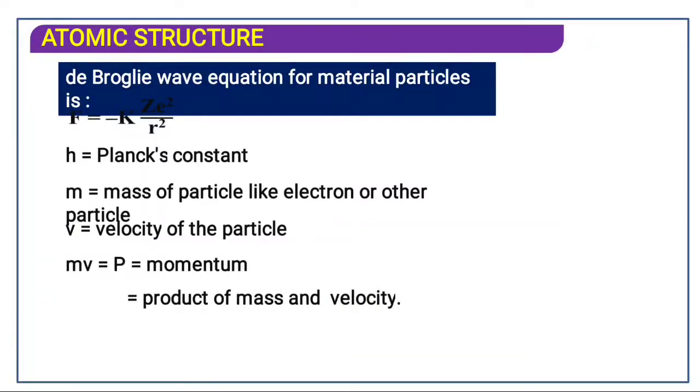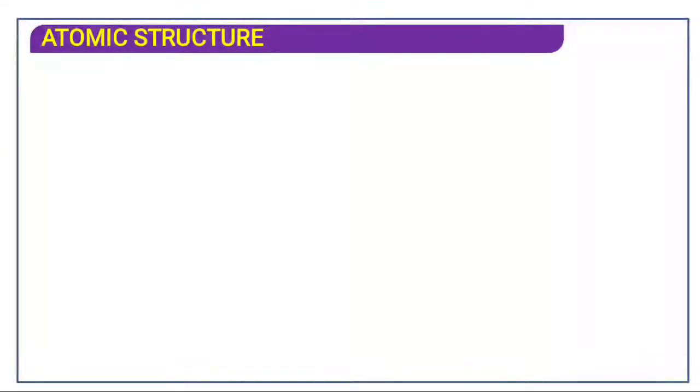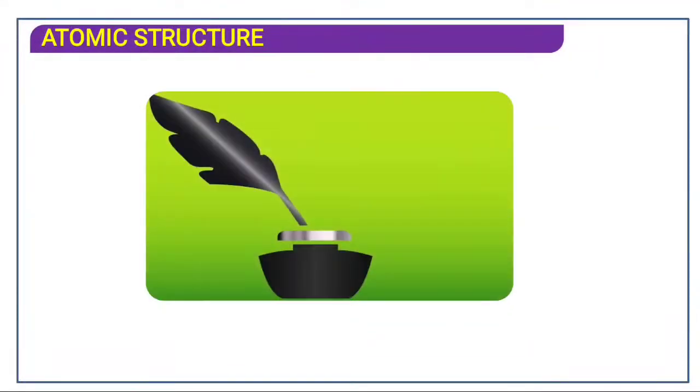What is the de Broglie equation? The de Broglie equation is given by lambda is equal to h upon p. I repeat again, de Broglie equation, wavelength is equal to h upon p. P is the momentum. The equation is lambda is equal to h upon p. This is the de Broglie equation.